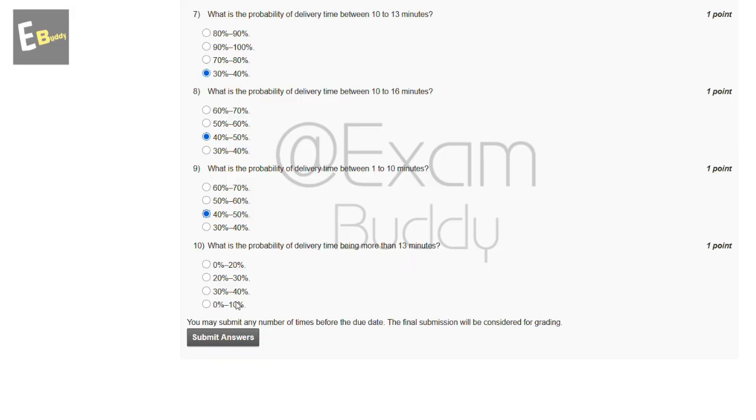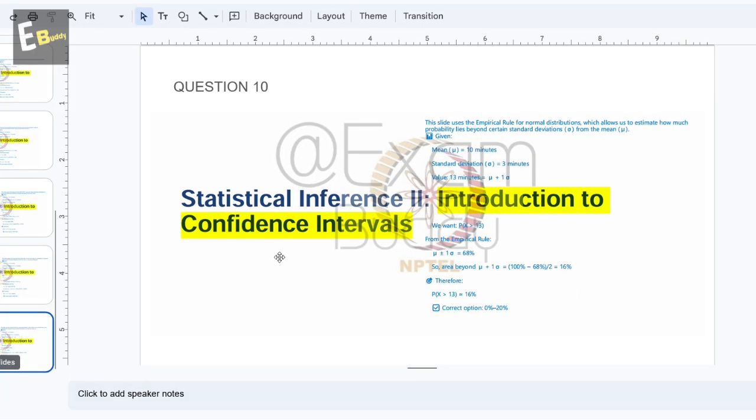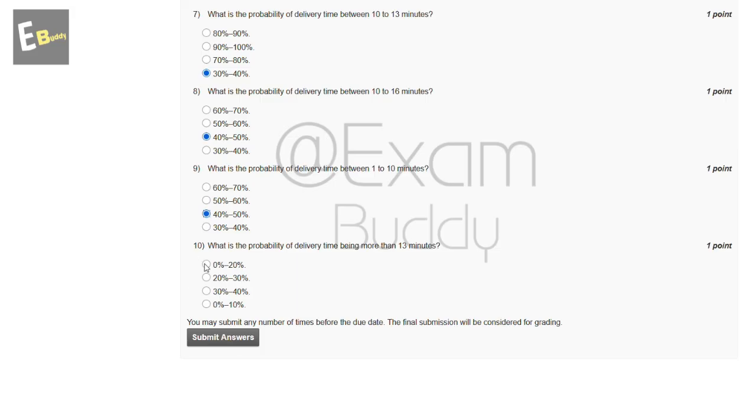So these are the options, and the answer of the 10th question is, question 10, these are the calculation and the correct option is 0 to 20%. So now submit your answer.